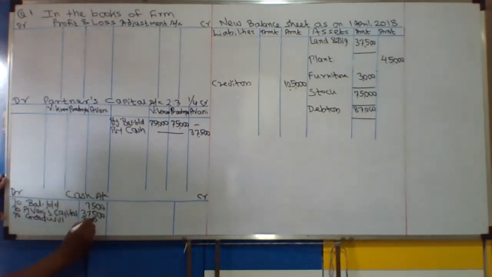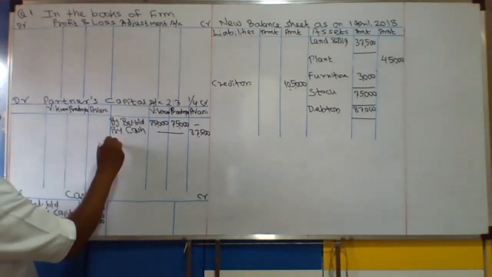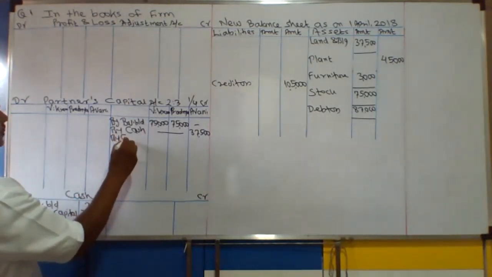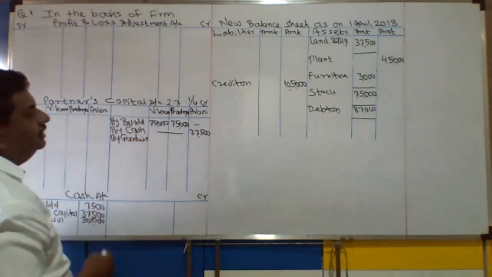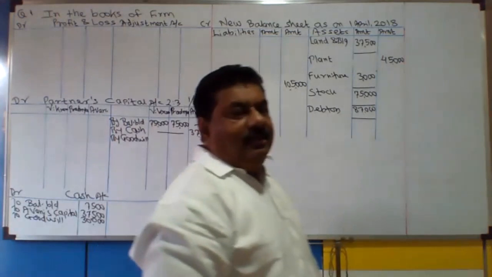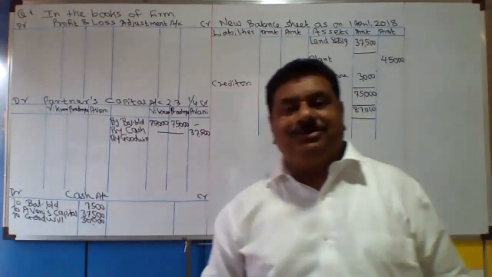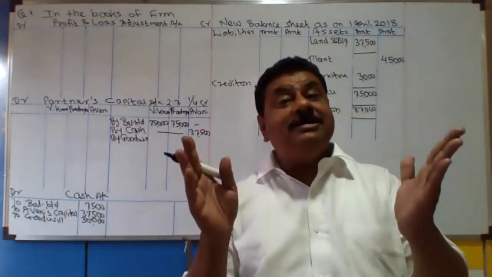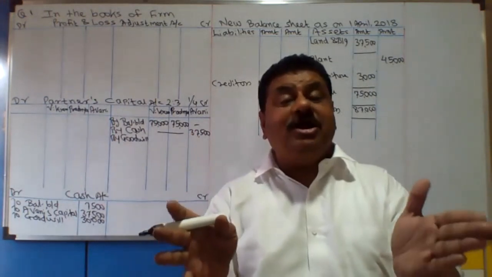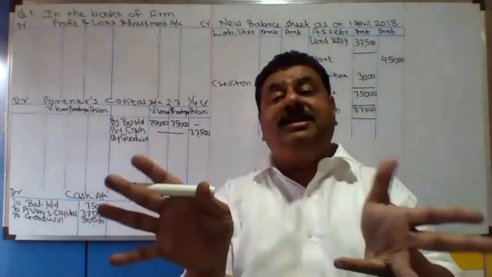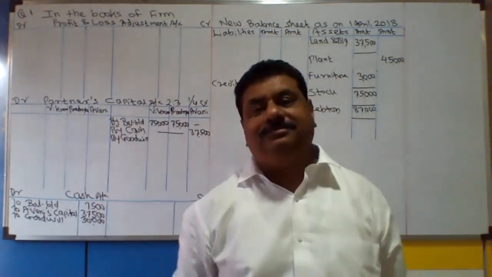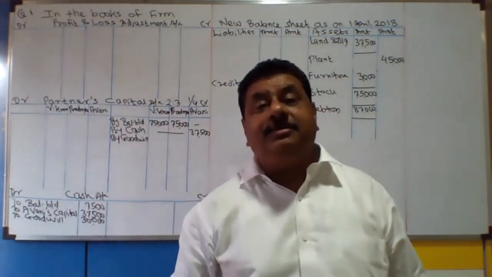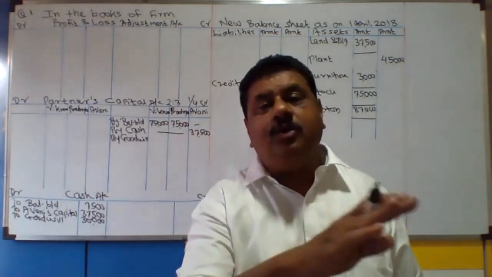The second entry is goodwill account debit to old partners' capital account in the sacrifice ratio. But as the new ratio is not given specifically or separately, you do not need to calculate the sacrifice ratio.